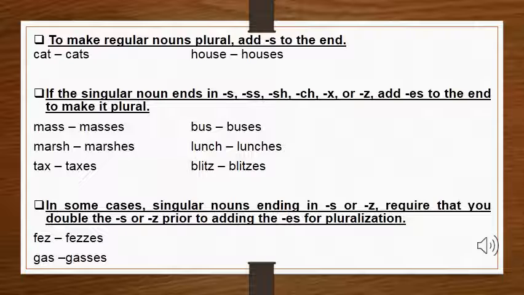But as you can see, rule number 3, in some cases, singular nouns that are ending in s or z require that you double the s or z before adding es to make them plural, like fizz becomes fizzes and guess becomes guesses. Here you can see we doubled the z and s before adding es.